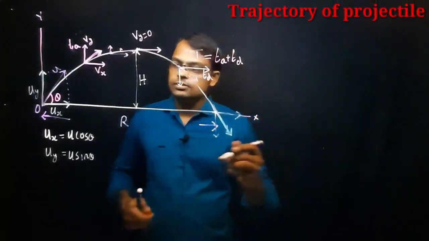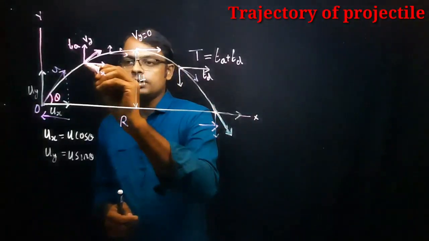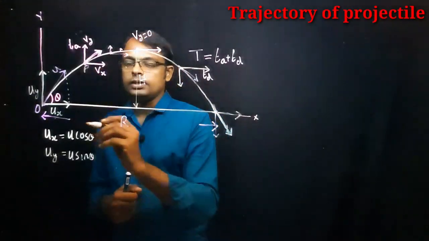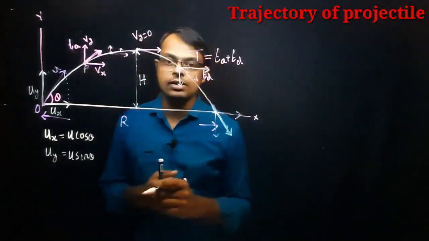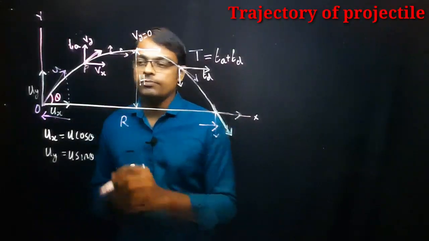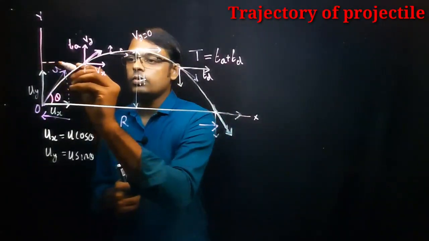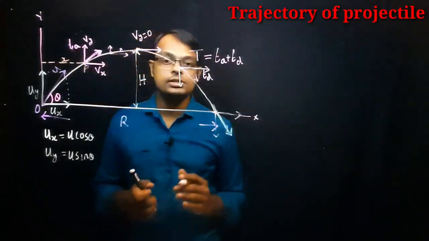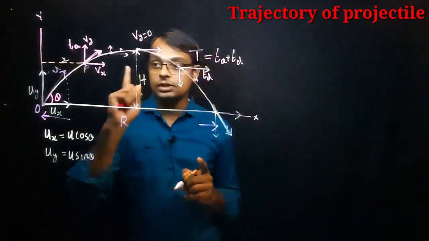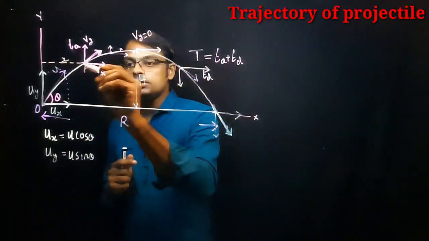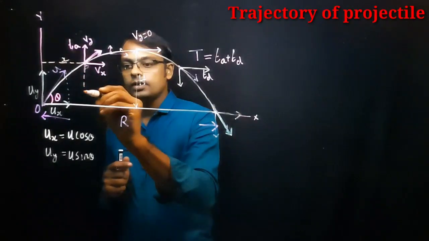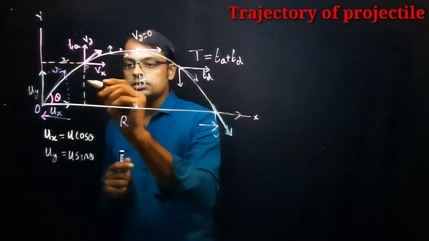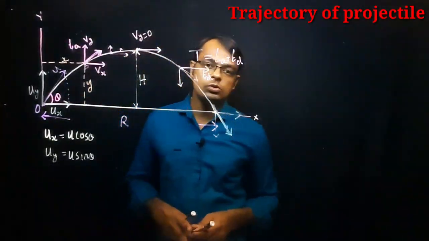Now just imagine after the projection, the body reached this point. Call it the point P. At the point P, what is the horizontal distance traveled when the object reached the point P? You can mark it here from the y-axis or from the origin O. This is the horizontal distance traveled by the projectile. Now, what is the vertical distance traveled? You can mark it here as the vertical distance from the point P, that is equal to the y value.